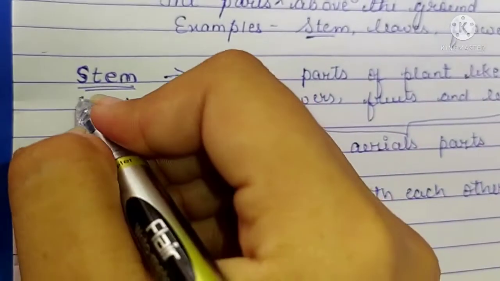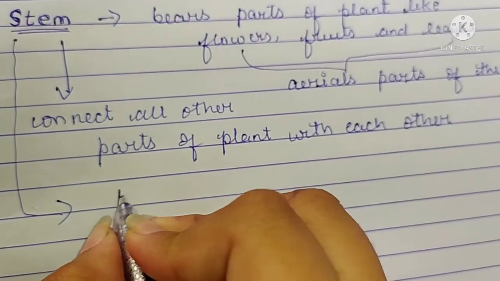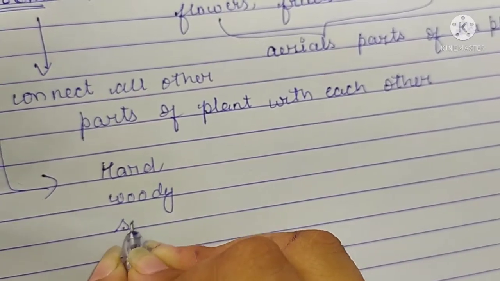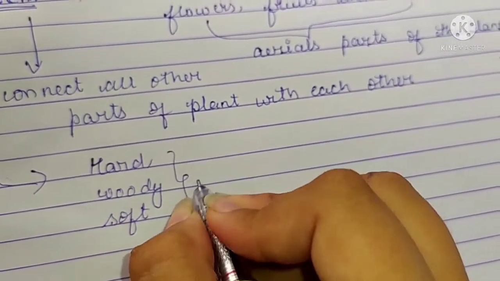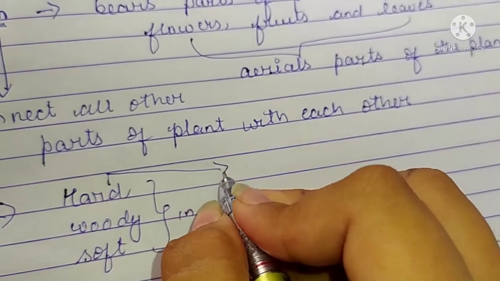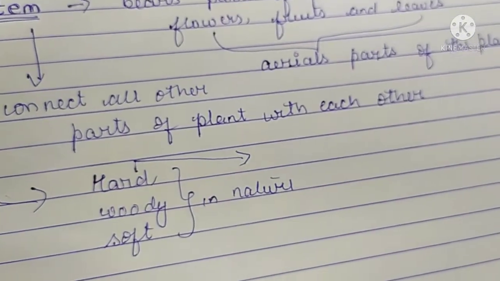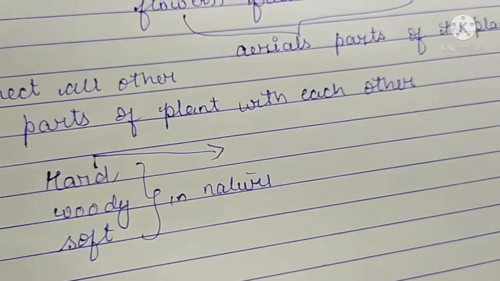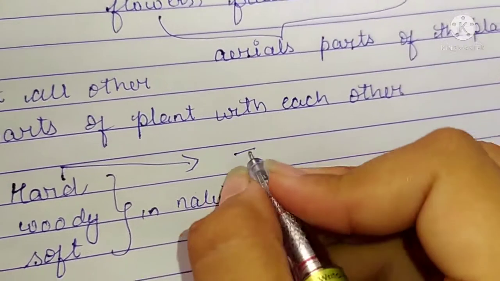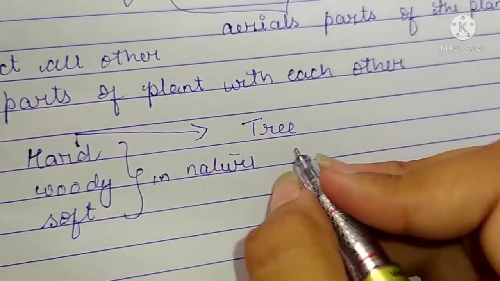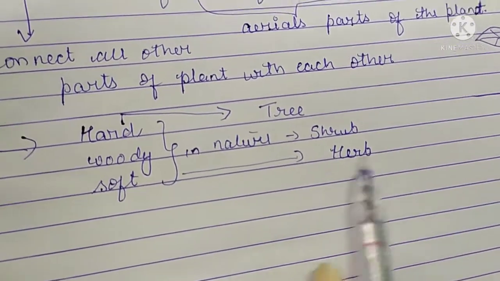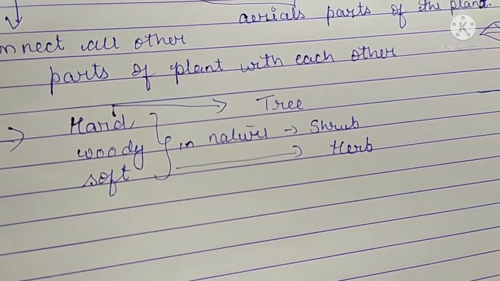And next, the stem can be hard, woody or soft in nature. If you recall the previous topics, we have already talked about the kinds of plants, where we said that a hard stem is of the tree kind of plant, a woody stem is of the shrub kind of plant, and a soft stem is of the herb kind of plant. So this is all about the nature of the stem.